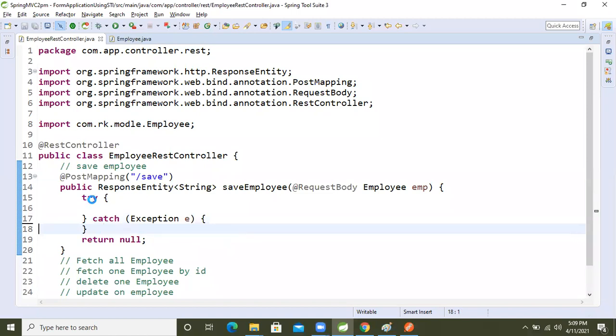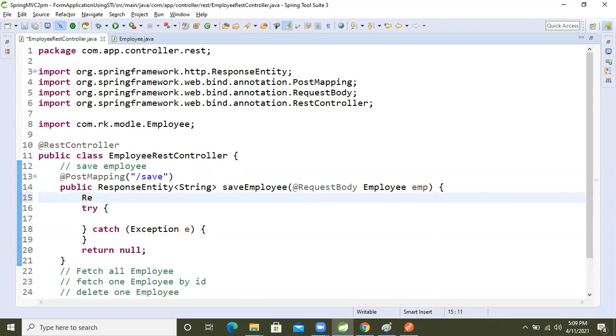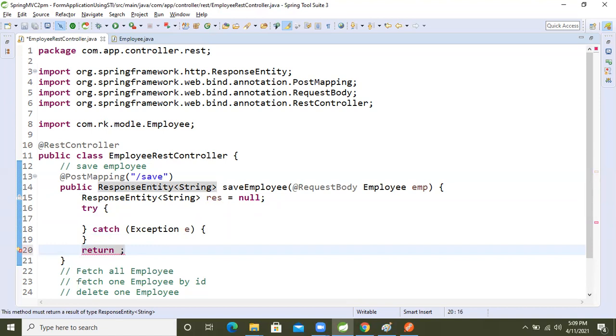Delete this message. Here we take ResponseEntity of String, String res equal to null. Here I'm returning that response only, res.